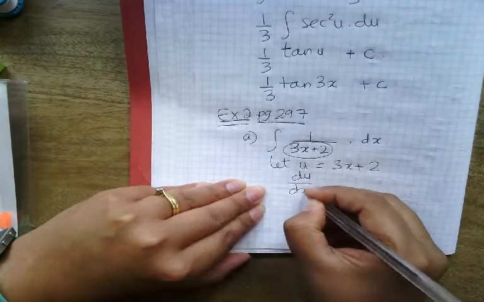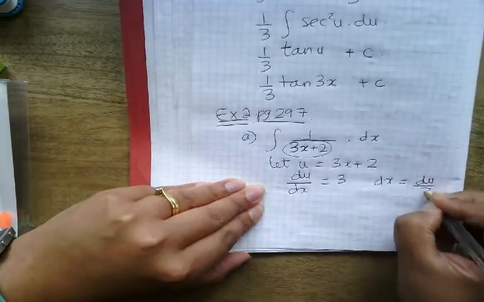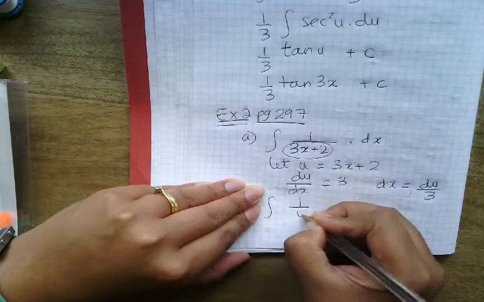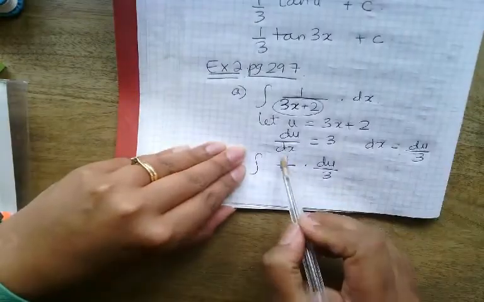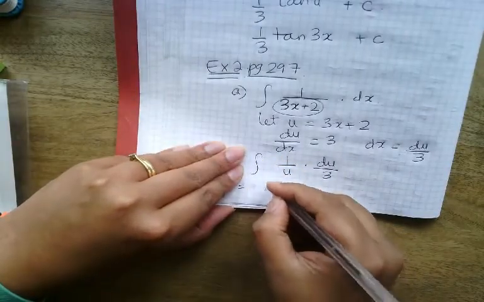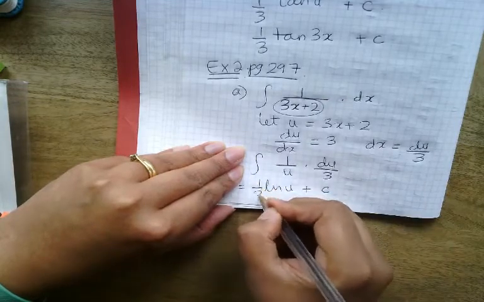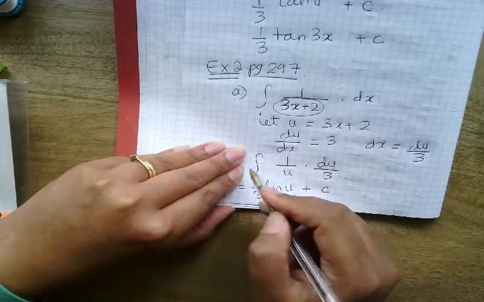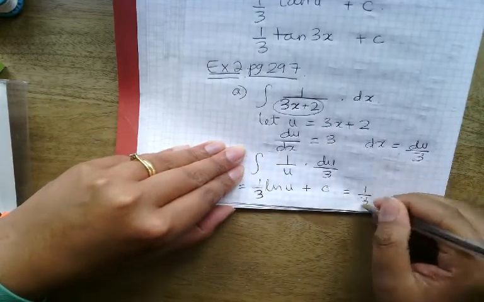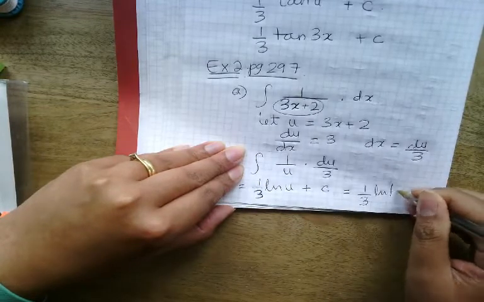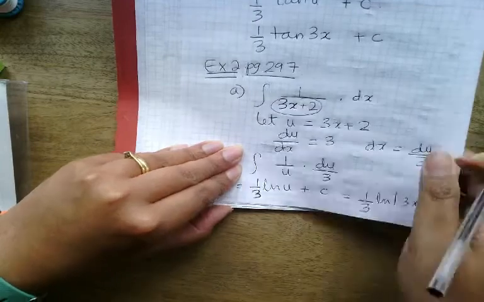Differentiate that. du/dx is 3. Find what dx is. That is du over 3. Put that back. Now you know how to integrate 1 over u. That's just going to give you ln u plus c. And I've got the third out, so I'm going to pull the third out, and that's going to come here. And that is one third ln of the modulus of 3x + 2, plus c.